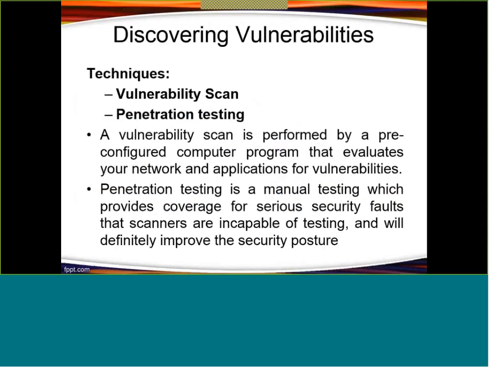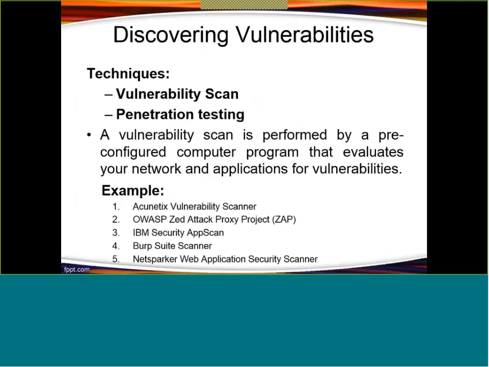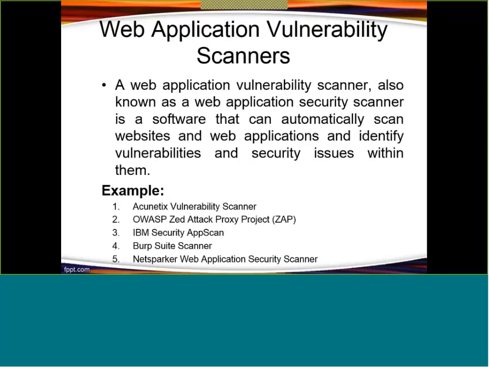Discovering vulnerabilities has two types of techniques. A vulnerability scan is basically an automated scan, performed by a vulnerability scanner. I will give you the list of vulnerability scanners you can find here: Acunetix. These are some software available on the internet. Some of them are paid versions, some of them are free versions. These are automated software used to scan a website and unearth the vulnerabilities present in that website. So Acunetix is one of the most prominent vulnerability scanners.